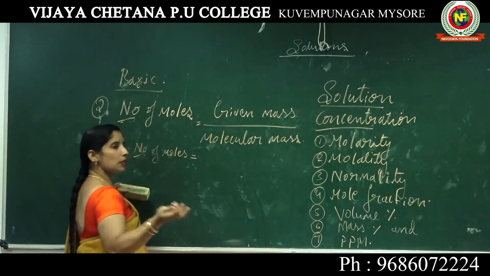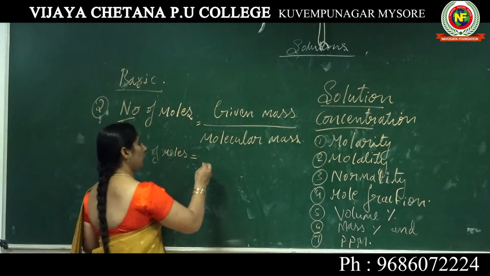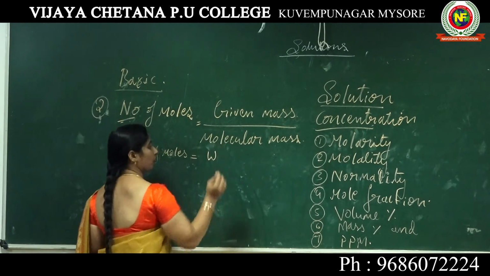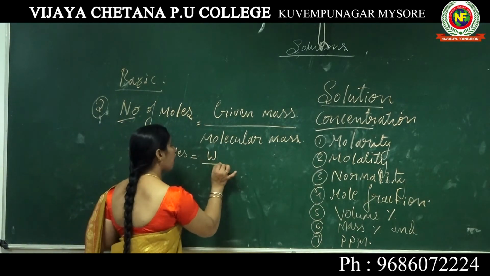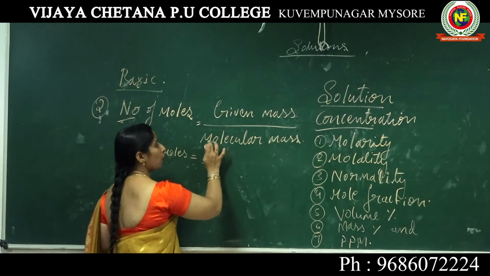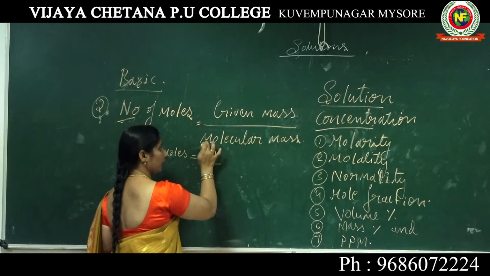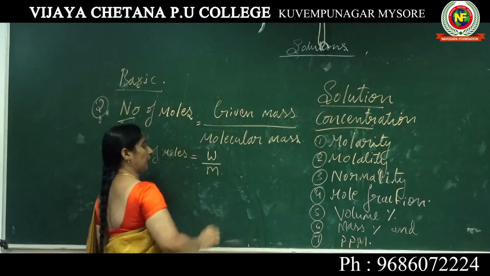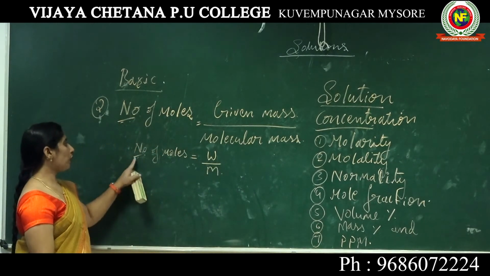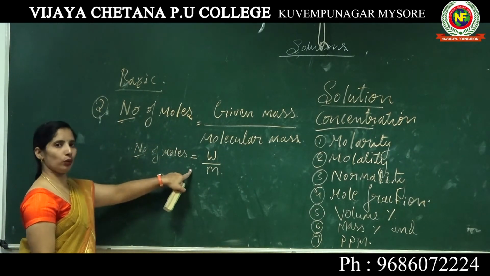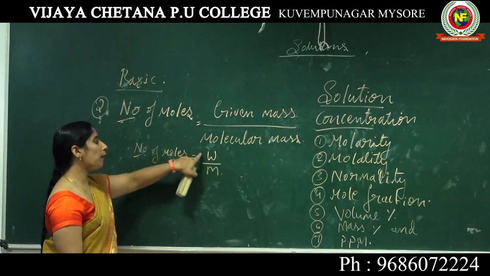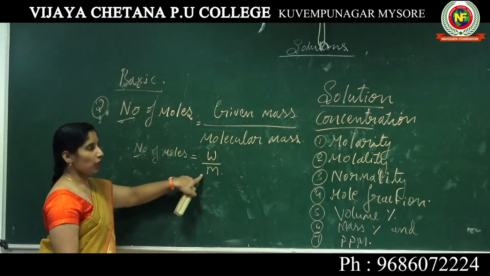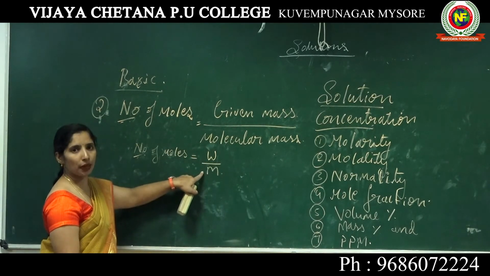Given mass means what? Mass means weight, hence we represent it as W, divided by molecular mass, represented with M. So number of moles is equal to W by M, which is nothing but given mass by molecular mass.